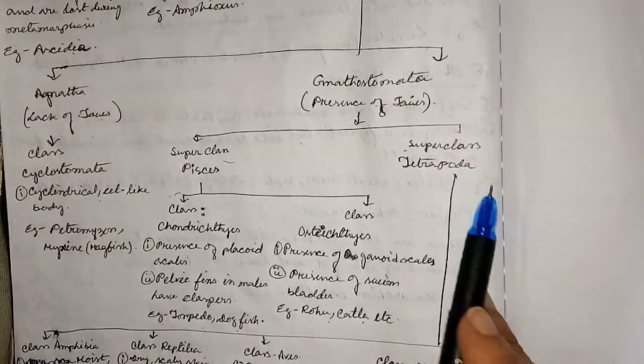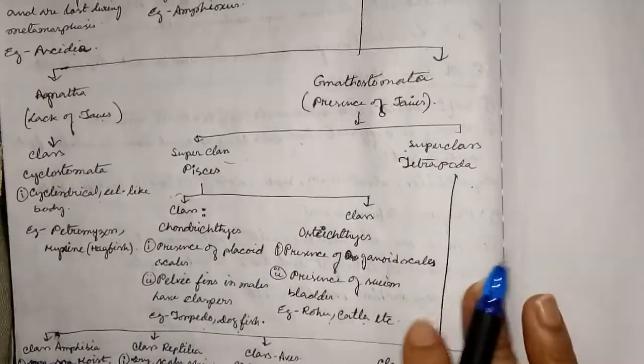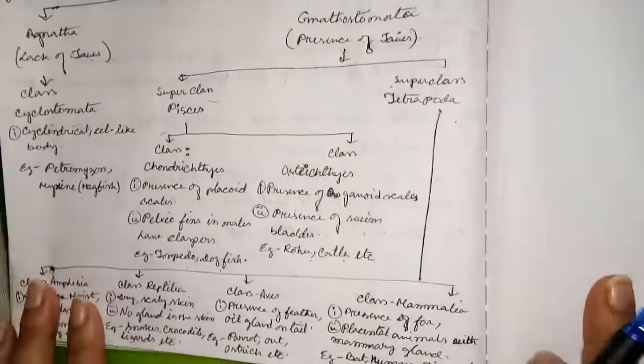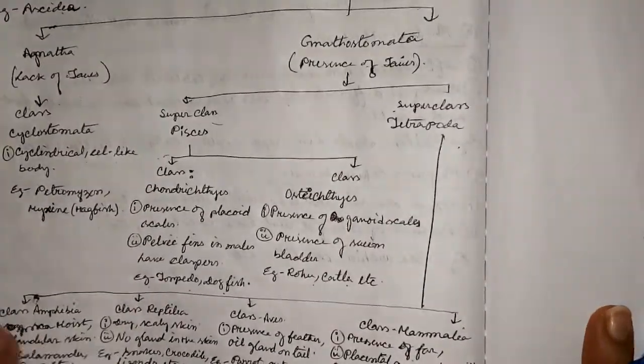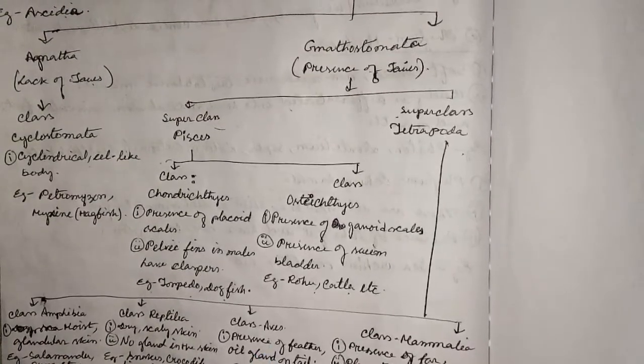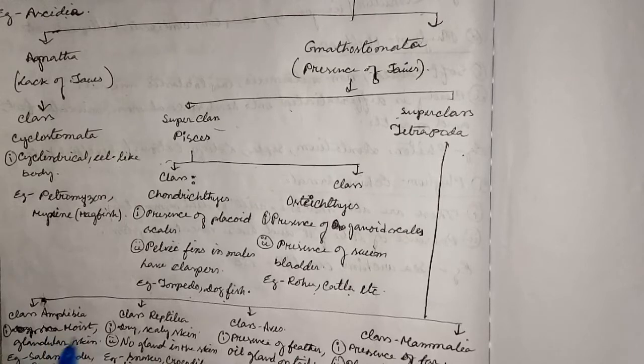Next, the superclass Tetrapoda, which is again divided into four classes: class Amphibia, class Reptilia, class Aves, class Mammalia. Now start with class Amphibia.